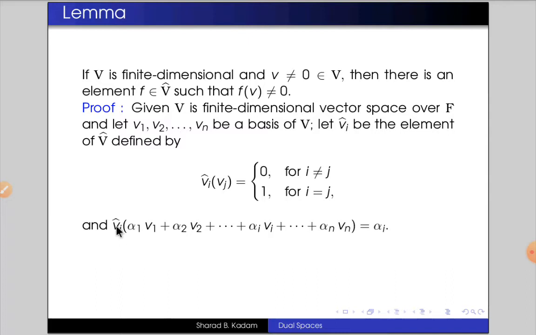So vi hat of alpha 1 v1 plus alpha 2 v2 plus so on alpha n vn equals alpha i. That means all the entries will vanish except the scalar alpha i. That means here this i equals i, so vi hat of vi will be 1 and alpha i as it is, and all the other entries will vanish.